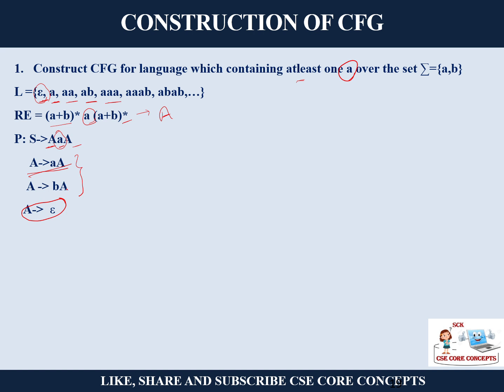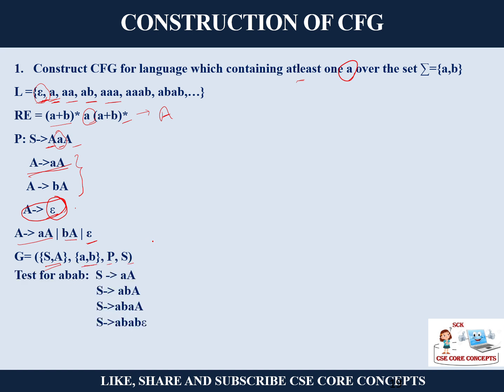Now I have two questions here. One question is whether this language set contains epsilon, because this and this are different. This means that any number of A's and B's before A can be 0, and this means that the language set can be 0. So please do let me know in the comment section. Let us solve this. We have the equation: A will be any number of A's, B's, or 0 number of A's and B's. So your context-free grammar has two non-terminals here, S and A, terminals A and B, and production rule P with S.